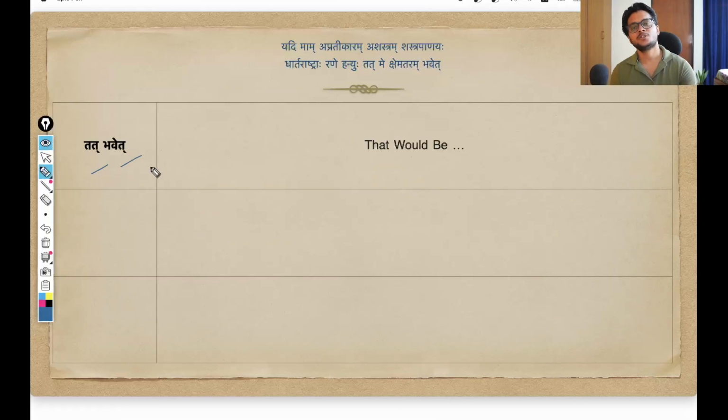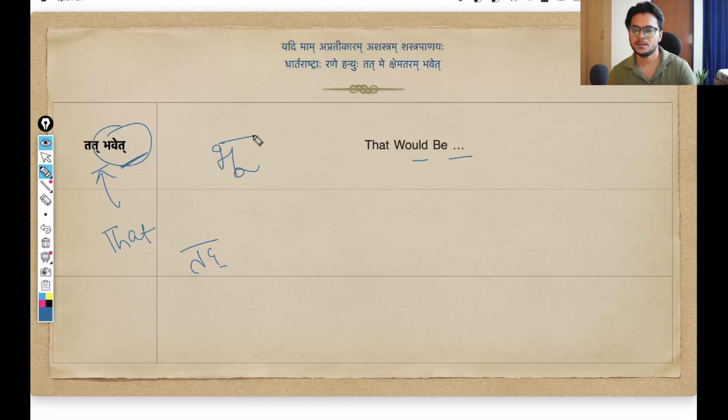So now we have these two words, tat bhavet. You already know this. Tat means that. This is a pronoun, right? Tat pronoun refers to that. And bhavet, this here is the main kriya pad. Bhavet means would be. Again, bhu is the root, the dhatu. Bhu means to become, to be or to become in that sense.